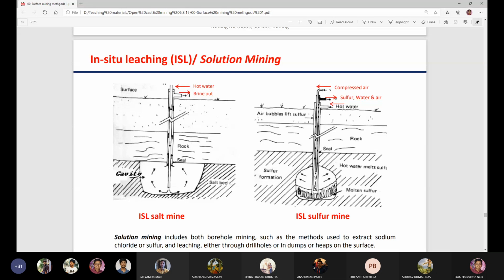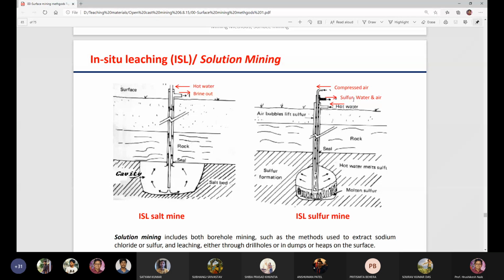Hot water will go inside, compressed air will go inside. So air and hot water will agitate the sulfur deposit, and molten sulfur will be formed. And this molten sulfur will be carried out through this pipe, which contains sulfur, water, and air. Because you are sending air, you are sending hot water.